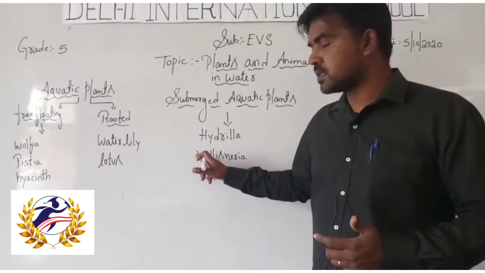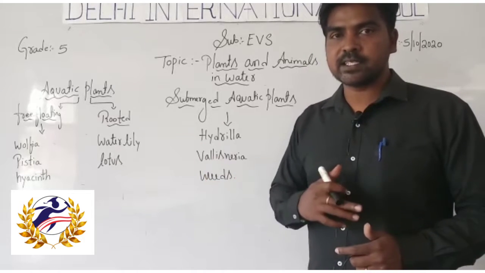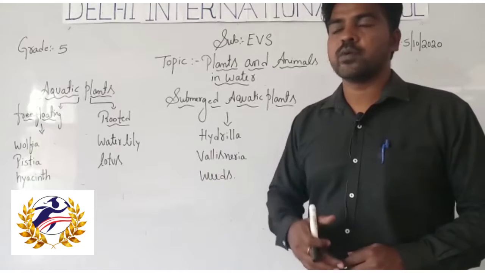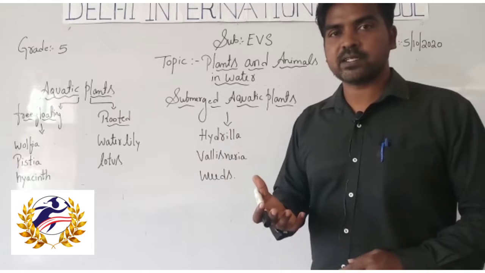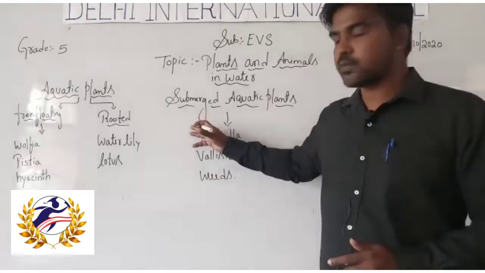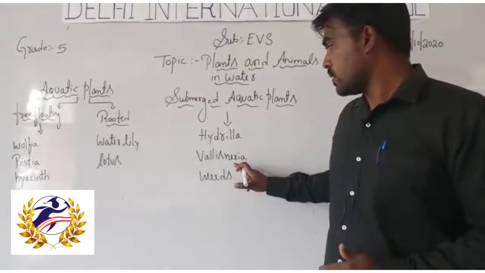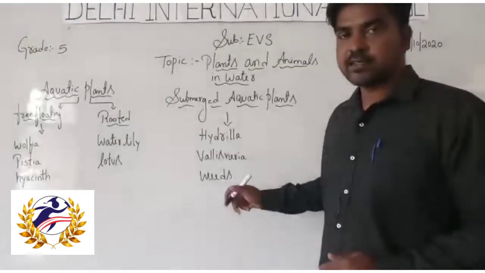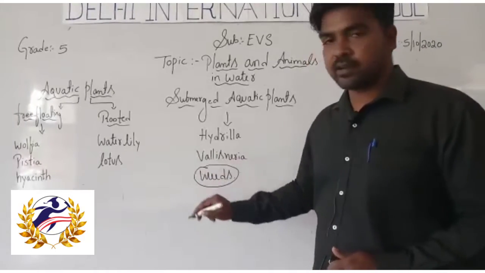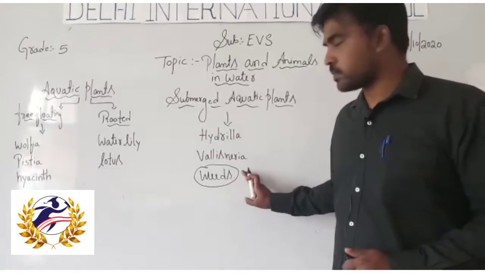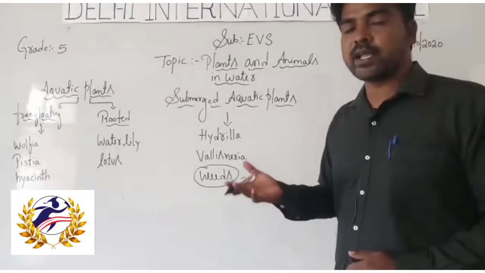The leaves of these plants allow the water to pass with least resistance. You may observe that after a flood, some plants remain as they are. Such plants we call submerged aquatic plants. For example, Hydrilla, Vallisneria and weeds. Weeds are usually green in color and very tiny plants, which we can see floating on the water.